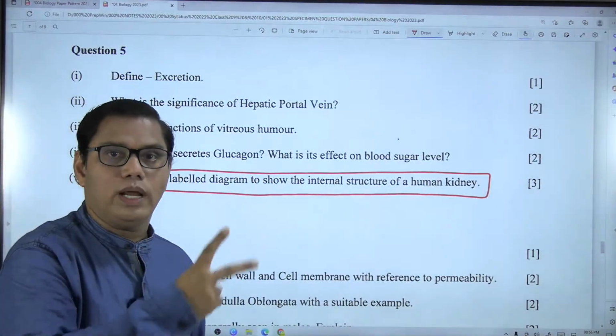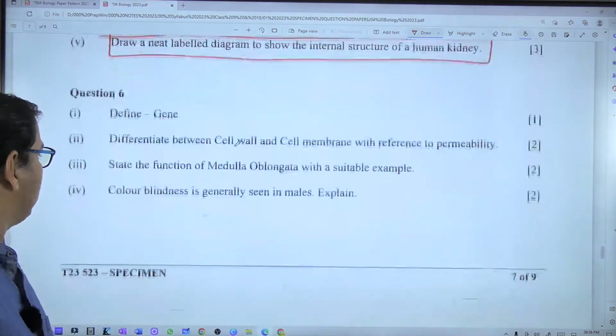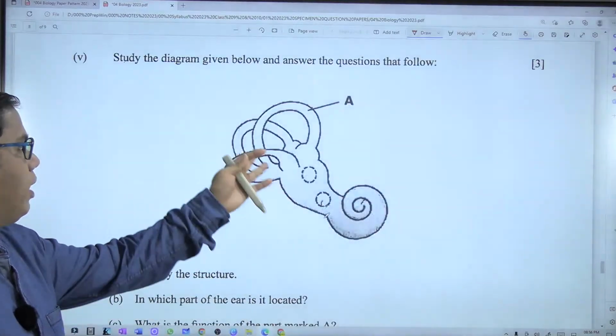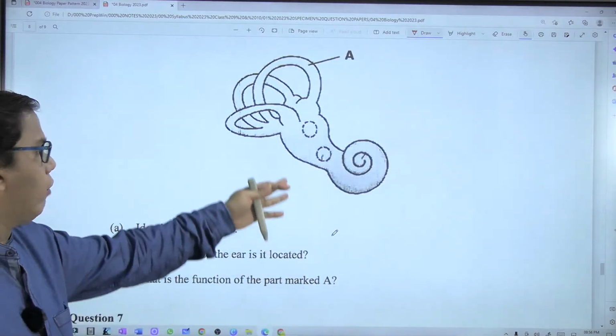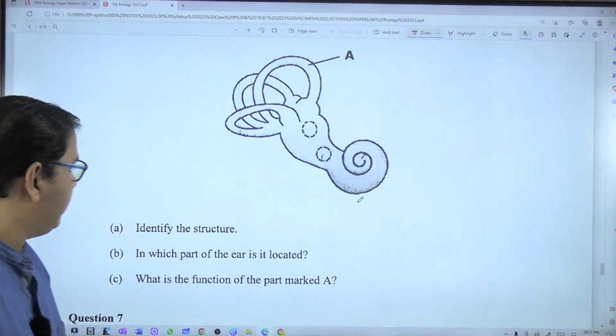So at least two diagrams you can expect in your examination. Okay, again here 1 mark, 2 marks, 2 marks, and then 3 marks. This is the internal organ of a human ear, a diagram followed by 3 questions for 1 mark each.